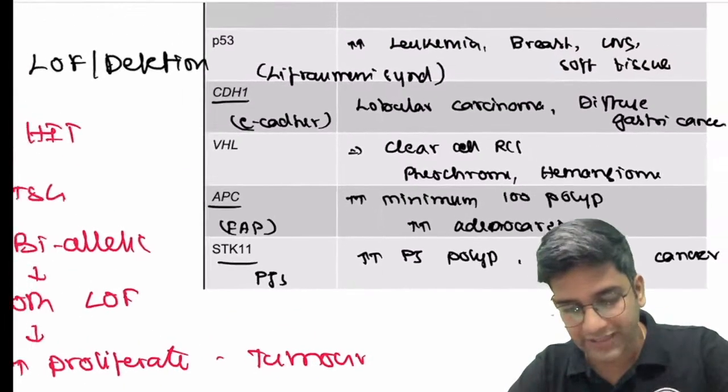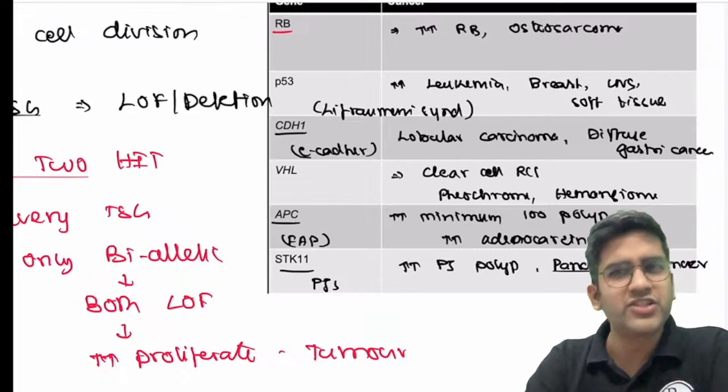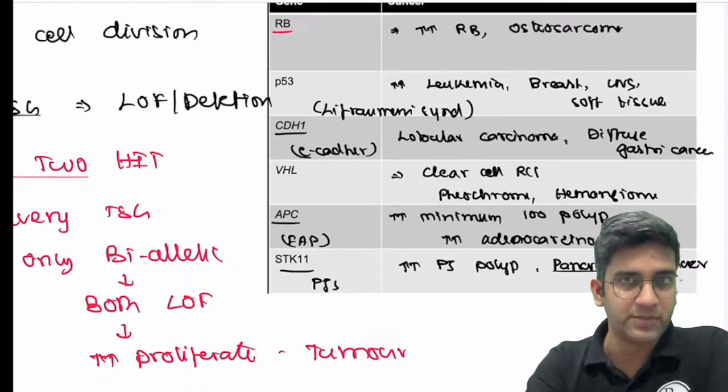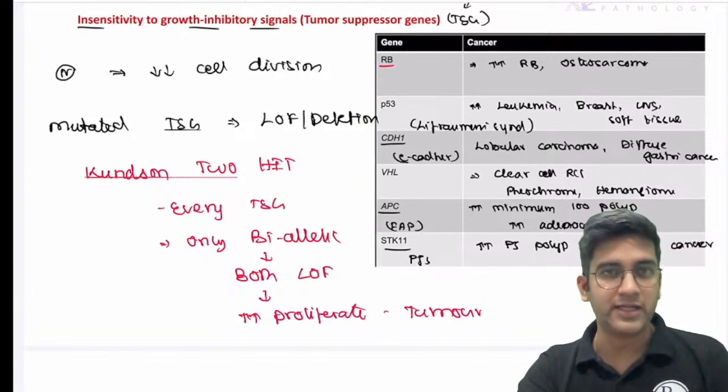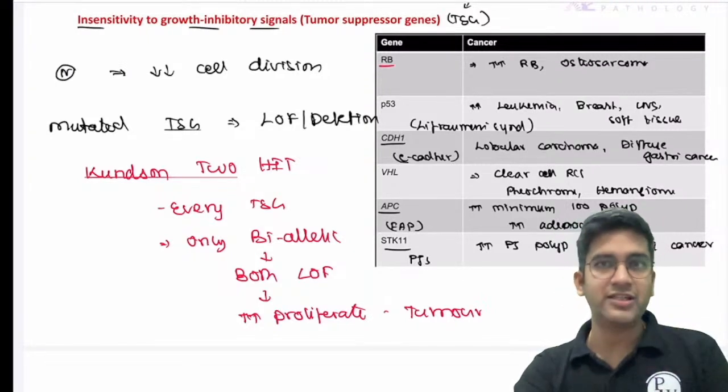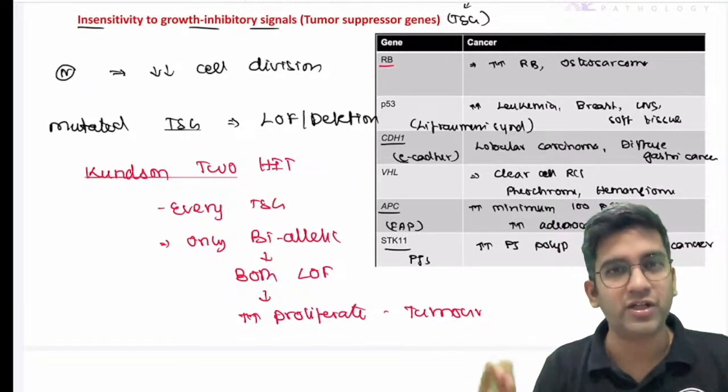Fine. Okay. So that's about the few genes which are required, which are worth mentioning when you talk about tumor suppressor genes, right? Just again in a slide. This is more than enough for you in a long answer. Short answer also, this information is enough. Maybe write a little bit more words.